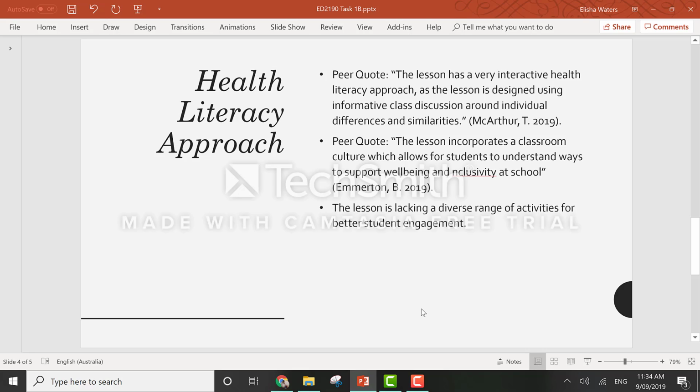Not only is it evident that there is an interactive dimension, but also a functional dimension, which shows students researching and applying information relating to certain cultural groups within the communities around them, as reiterated by my peers. One peer stating that the lesson has a very interactive health literacy approach by using informative class and peer-to-peer discussion, and that the lesson incorporates inclusive classroom culture which fosters ways to support well-being.